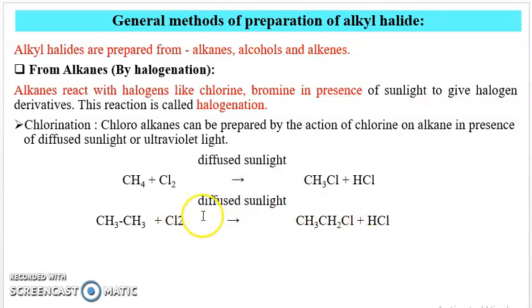This is chlorination, the first preparation method of alkyl halide by the halogenation process, in which alkanes react with halogens like chlorine and bromine in the presence of sunlight to give halogen derivatives, and this reaction is therefore called a halogenation reaction. Chlorination is carried out in the presence of diffuse sunlight.